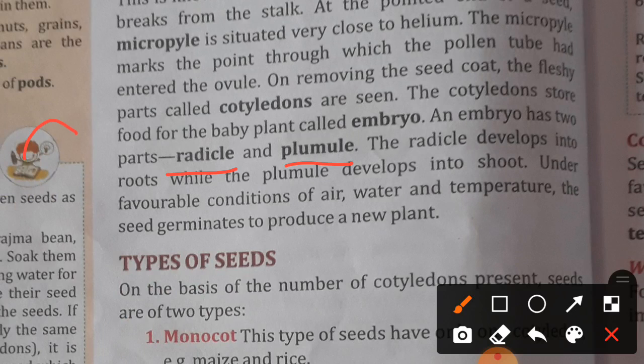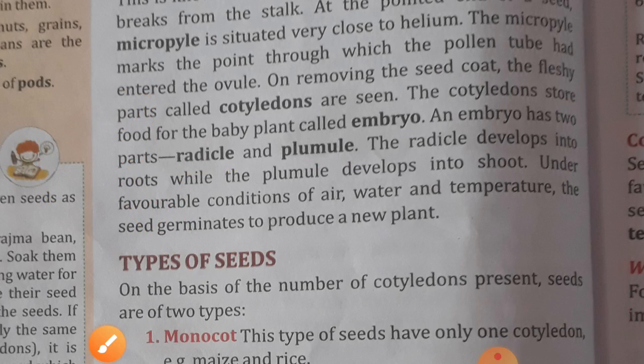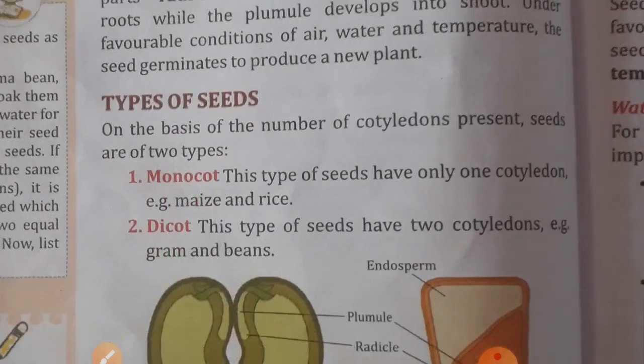Students, you can see here, suppose this is the embryo, okay, and these are the cotyledons, and this part is called radicle, and this part is plumule. Radicle grows into root and plumule develops into shoot. Under favorable conditions of air, water and temperature, the seed germinates to produce a new plant. I hope you get it.